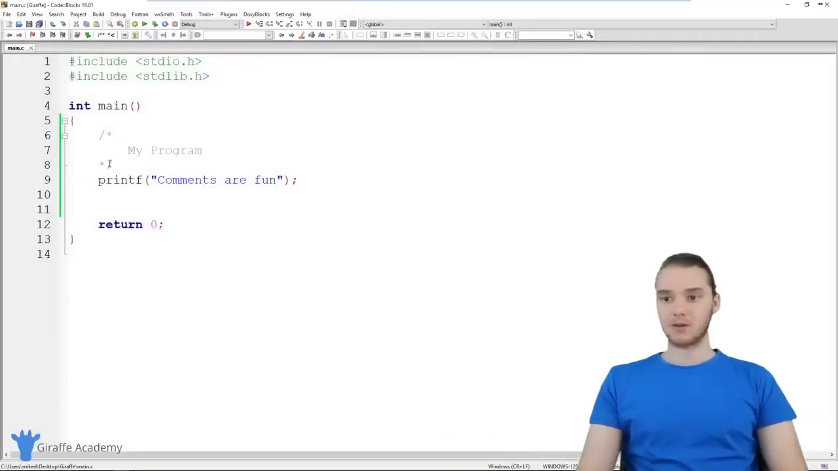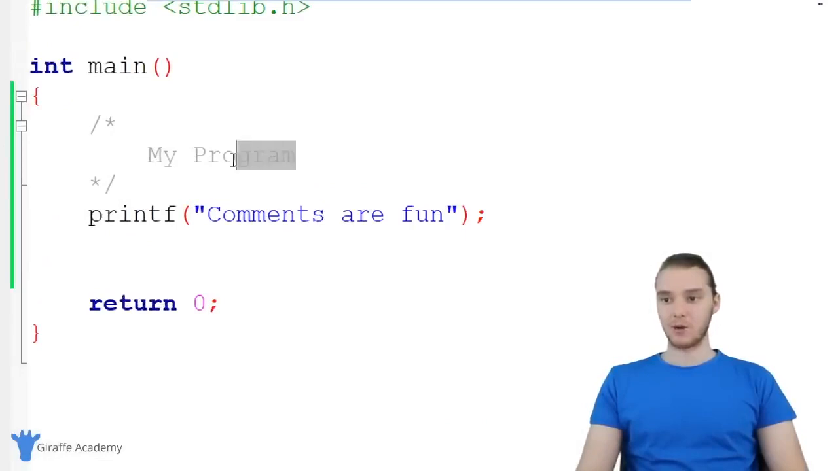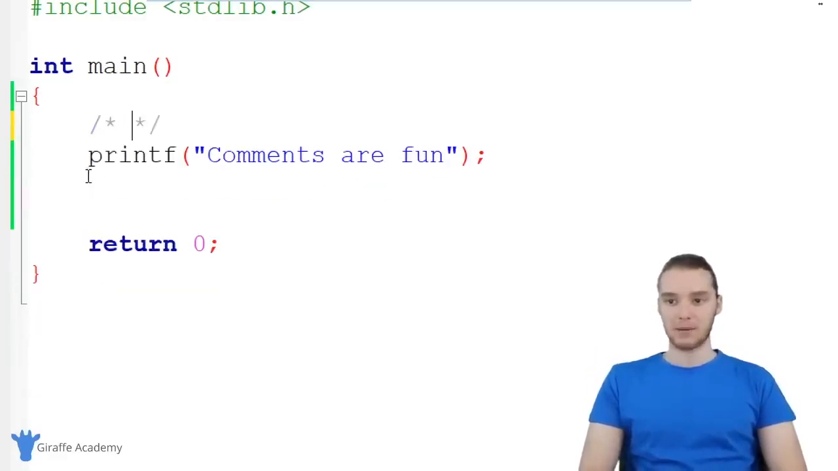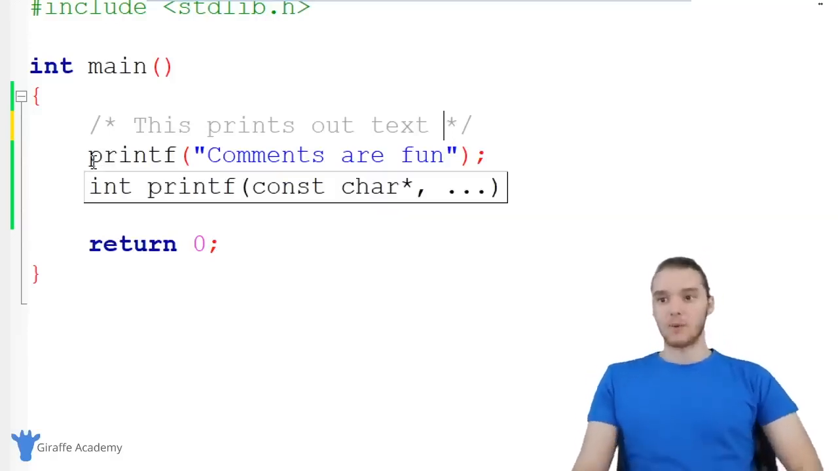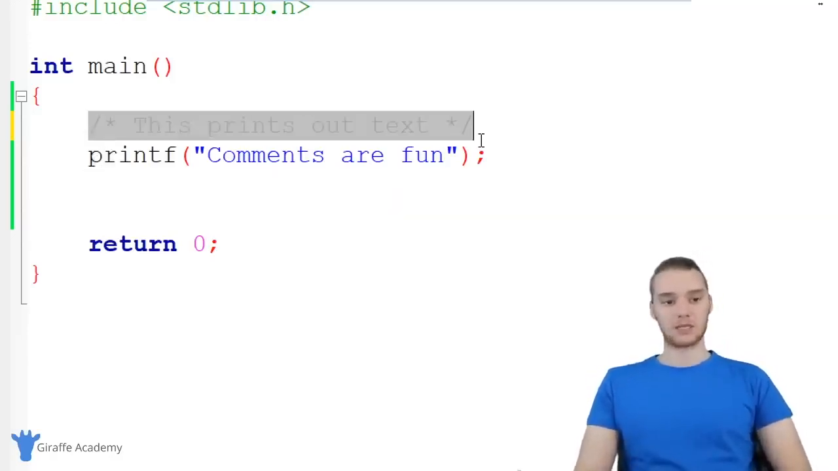And like I said, comments are really useful. So I could leave a little note up here. I could write something like to do, like I have to do something. And a lot of times people will use comments to explain certain lines of code. So I could put a comment here and I could say this prints out text, right? So maybe this was a really complex line of code. We could use this text in order to explain it.